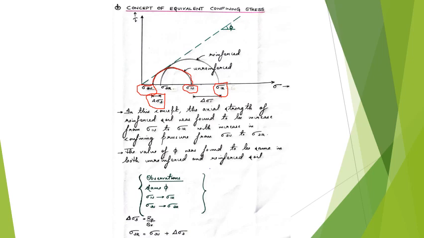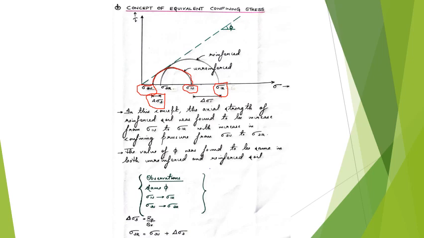Okay, and we found that the strength in the reinforced soil improved. And when we drew the strength envelope also, we got the same value of phi, that is the angle of internal friction, for both the reinforced and unreinforced soil. So the improvement in strength is justified by the increase in confining stress, by an amount delta sigma 3.